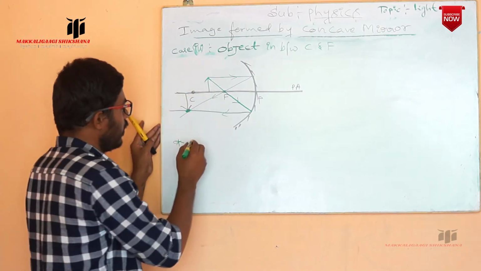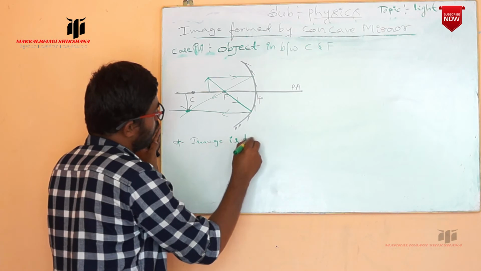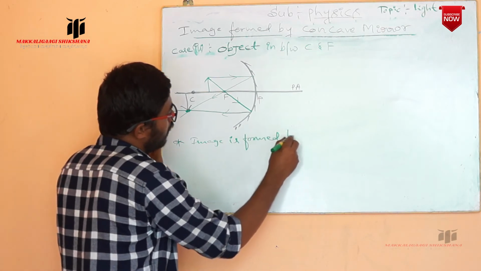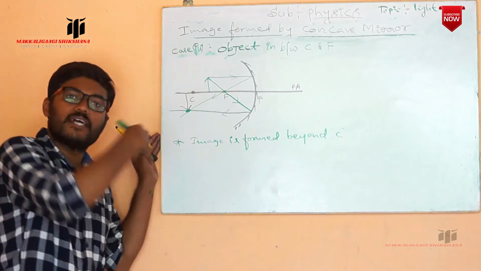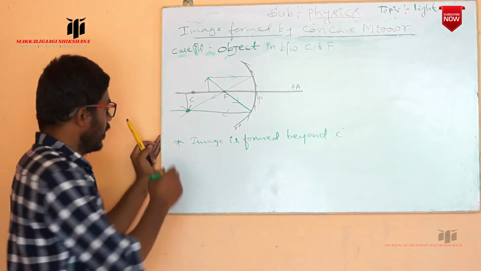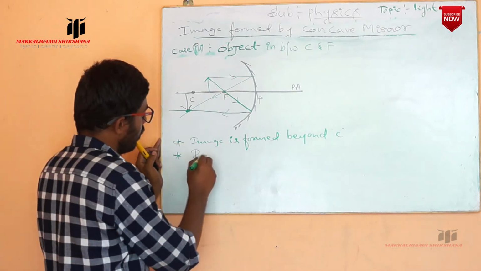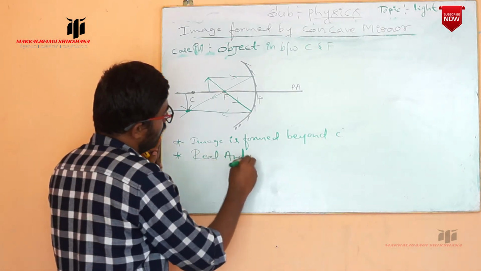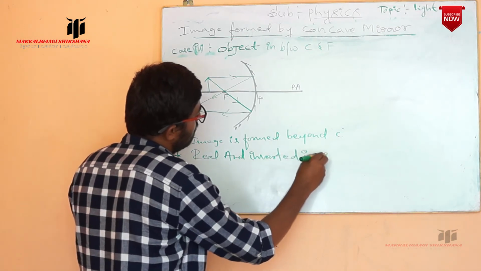Now we can write. The first one is, where is the image formed? Image is formed behind the center of curvature. Next, whatever image is formed, it is real and inverted. Inverted image is formed.